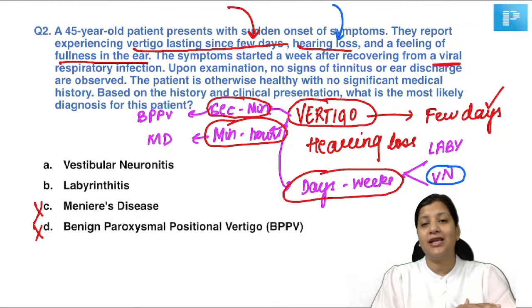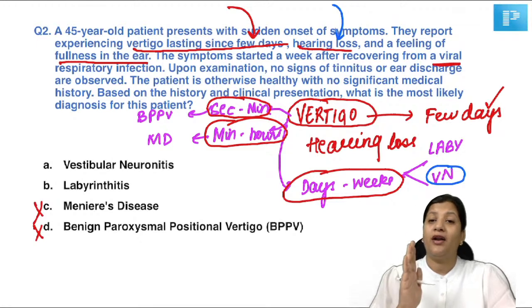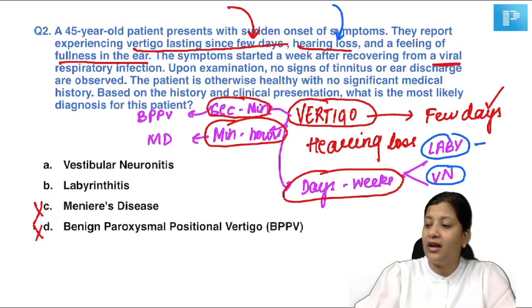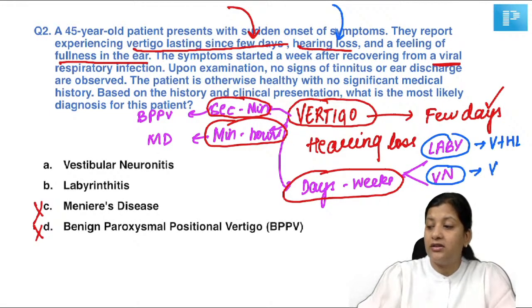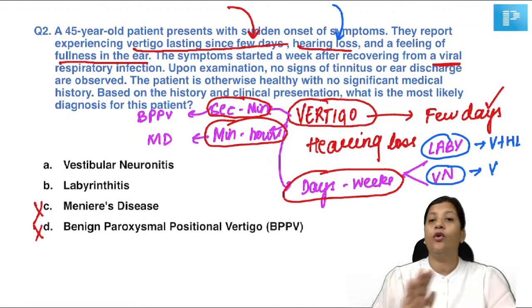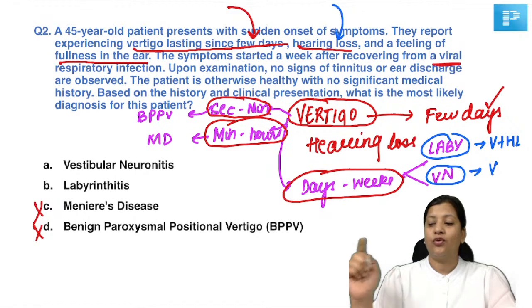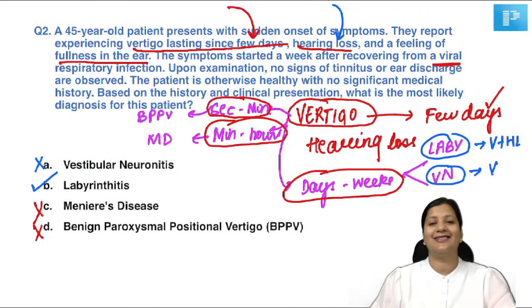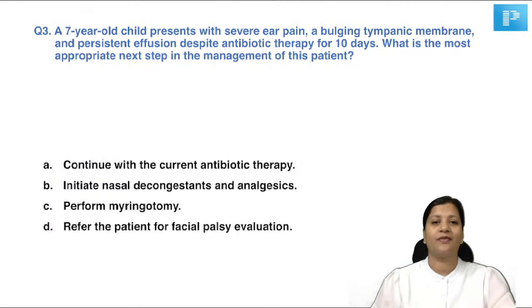So labyrinthitis can occur due to any etiology, but how do we differentiate labyrinthitis from vestibular neuronitis? Labyrinthitis will have vertigo plus hearing loss. Vestibular neuritis will have only vertigo, no hearing loss. So I think this is absolutely clear. So with this, we know that it is not vestibular neuronitis. The correct answer is labyrinthitis. So I hope everyone got it. Okay. Now let's go to the next question.